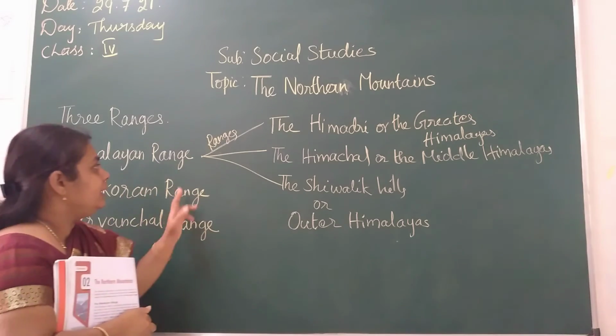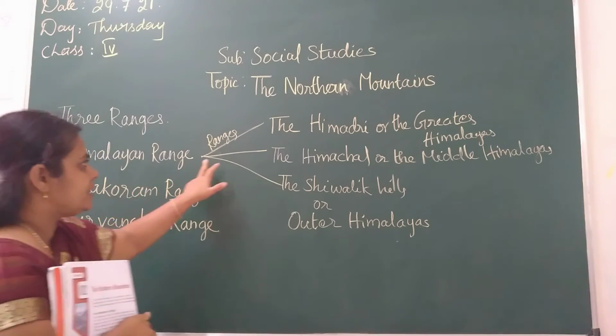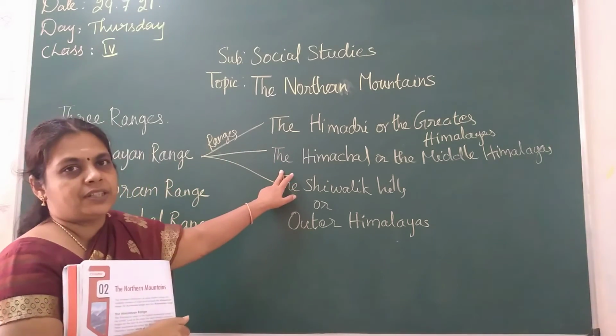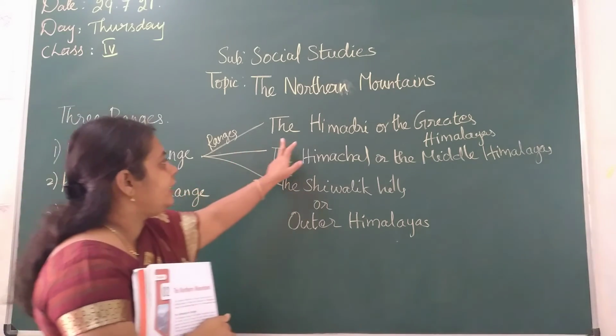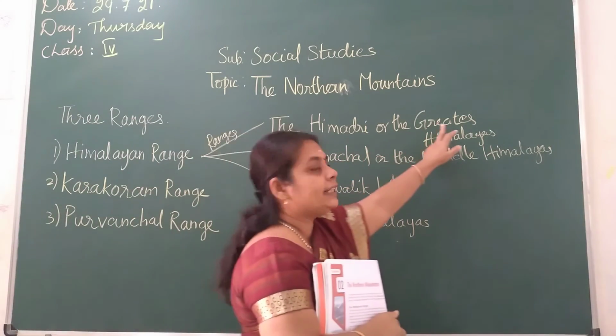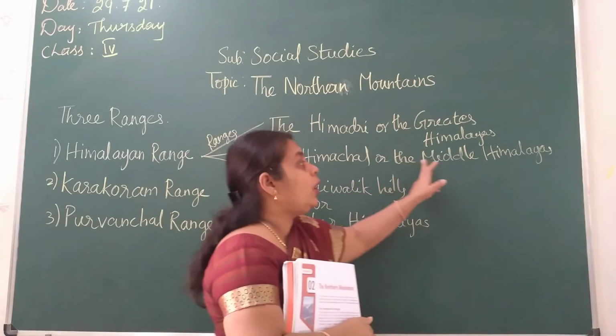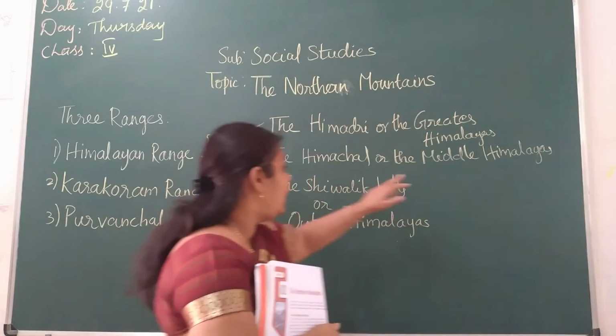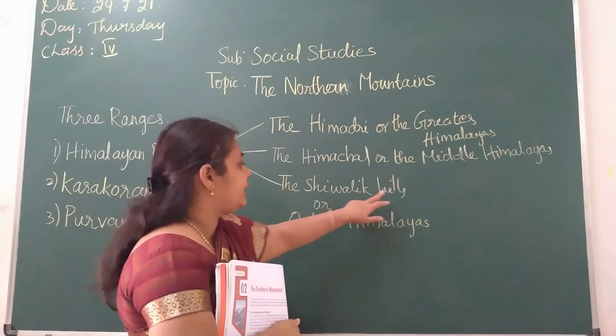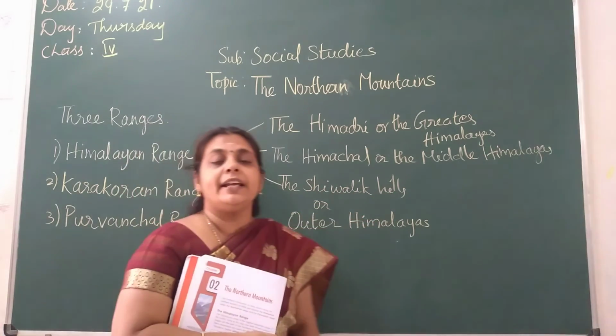The Himalayan range is again divided into 3 ranges: the Himadri or Greater Himalayas, the Himachal or Middle Himalayas, and the Shivalik Hills or Outer Himalayas.